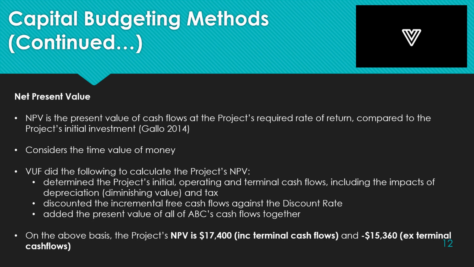NPV is the present value of cash flows at the project's required rate of return compared to the project's initial investment. To calculate the project's NPV, VUF determined the project's initial, operating and terminal cash flows, including the impacts of depreciation and tax, discounted the incremental free cash flows against the discount rate, and added the present value of all of ABC's present cash flows over the life of the project. The project's NPV is $17,400. There's a reduction to this if terminal cash flows are not considered. The pros and cons of NPV will be explored further.